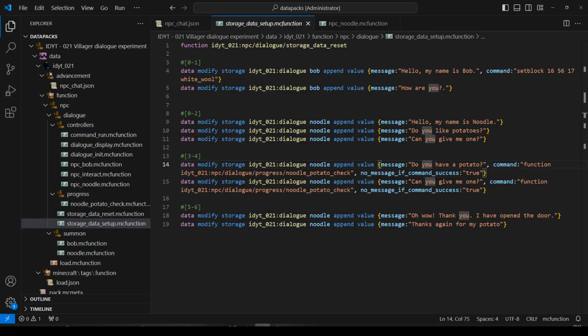We want to check if I am holding a potato. Let's see if I've got that function anywhere in my notes. Little pause while I realise I do not have that function in my notes. Let me find it.